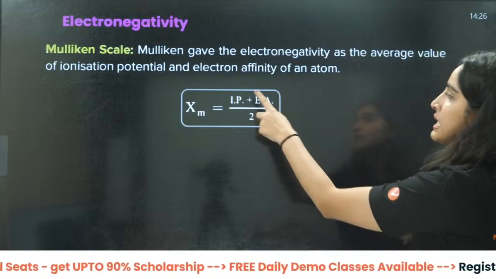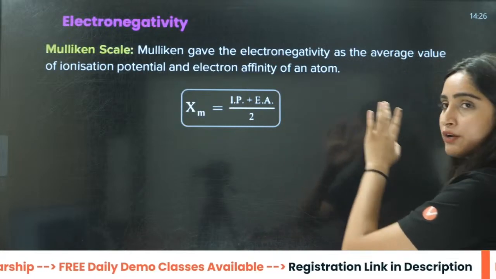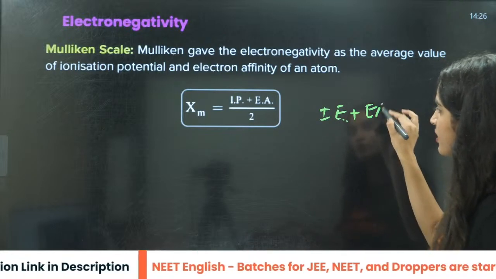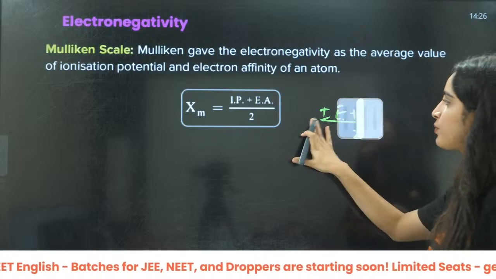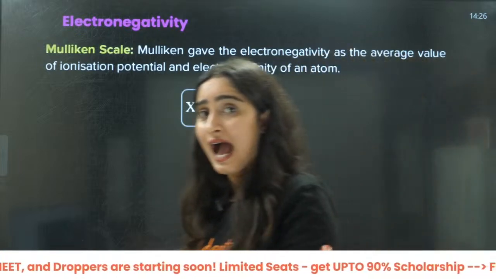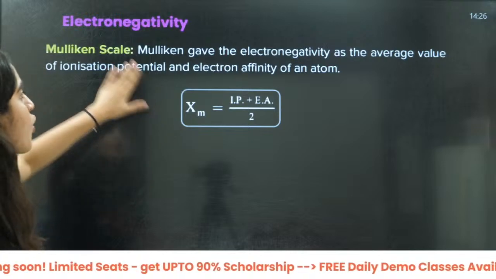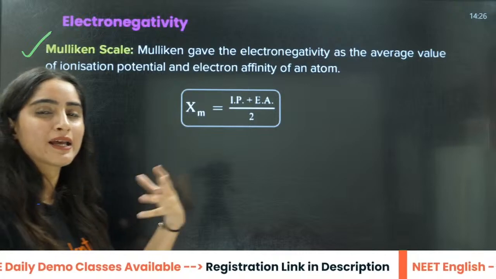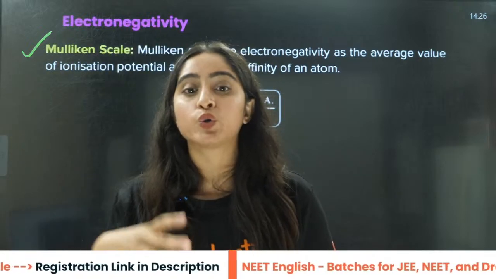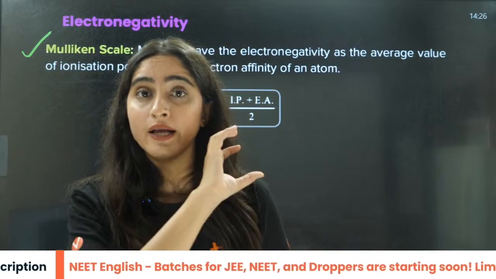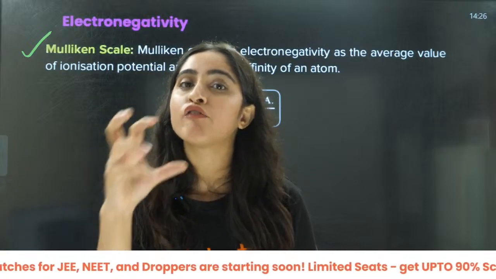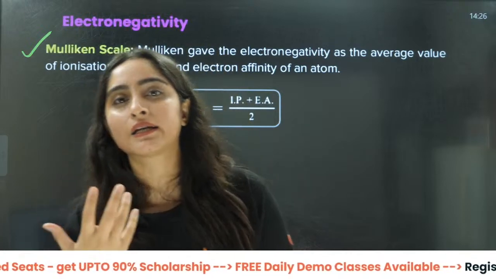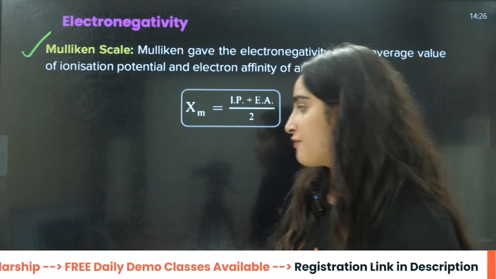So this is going to be ionization potential plus electron affinity divided by 2. That means ionization energy plus electron affinity divided by 2. That is going to be the electronegativity of that atom. This is according to the Mulliken scale. So they can give you the electron affinity and the value of ionization potential or ionization energy and ask you to calculate the electronegativity value from that.